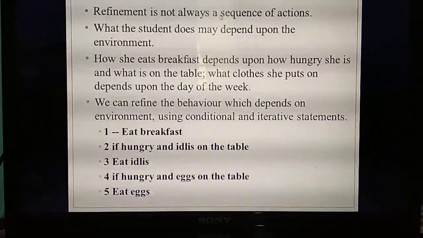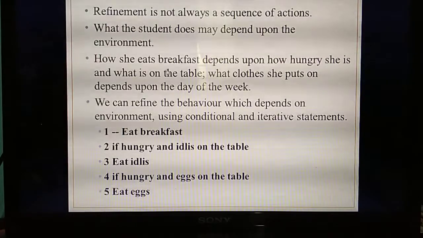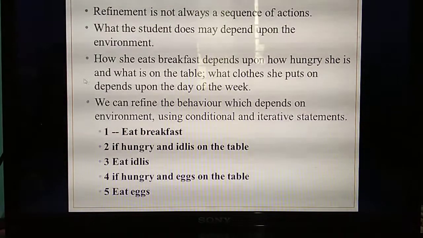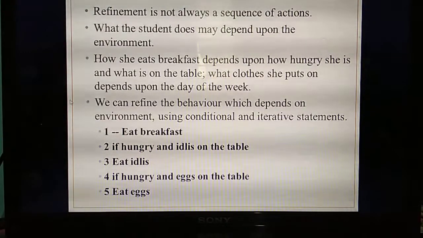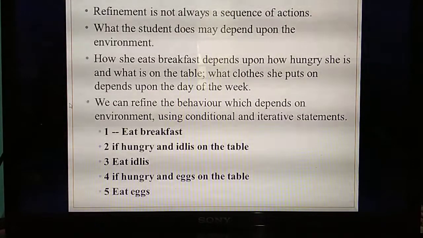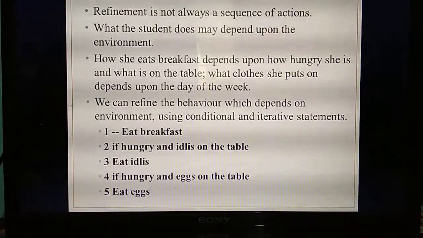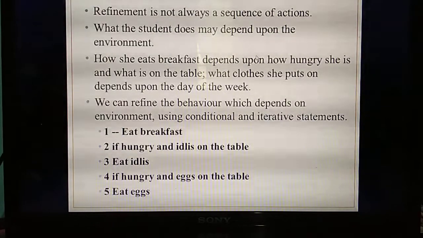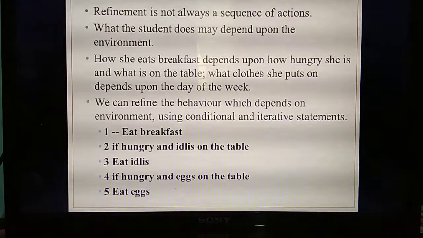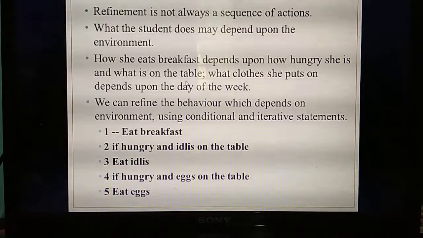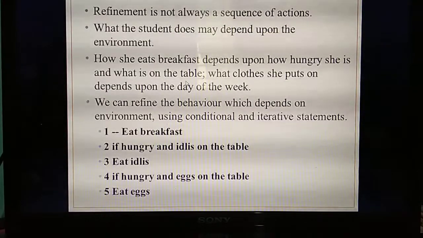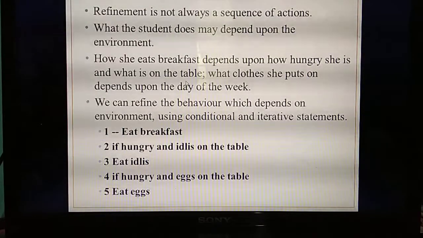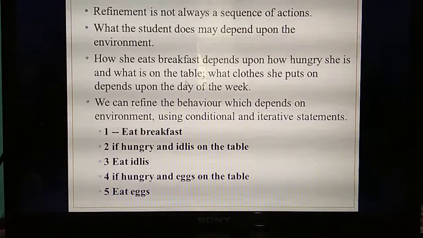Okay, so what they are telling means, first is eat breakfast, isn't it? Based on how hungry he or she is, based on that, he or she will eat. Sometimes he will eat 2 idlis, sometimes 3 or sometimes 4. If he is not feeling hungry, she will eat 1. So based on that environment, he or she will eat. Based on what breakfast is on the table and how hungry he is, he will eat. Understand? Based on the situation. That's the input property.